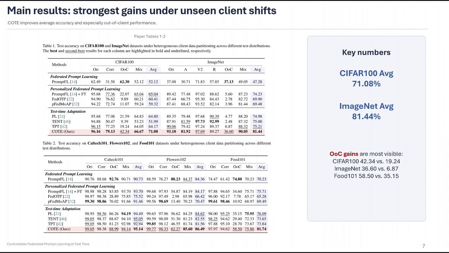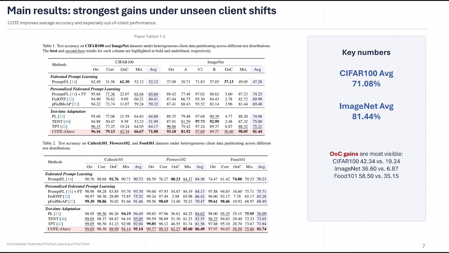The results show that CODE improves robustness across 5 benchmarks. On CIFAR-100, it reaches 71.08% average accuracy. On ImageNet, it reaches 81.44%. The strongest gains appear under out-of-client shifts, where personalization alone often fails. For example, CIFAR-100 DUKE improves to 40.34%, compared with 19.24 for TPT. ImageNet DUKE improves to 36.60%, compared with 6.87. Food-101 DUKE also rises to 58.50%.